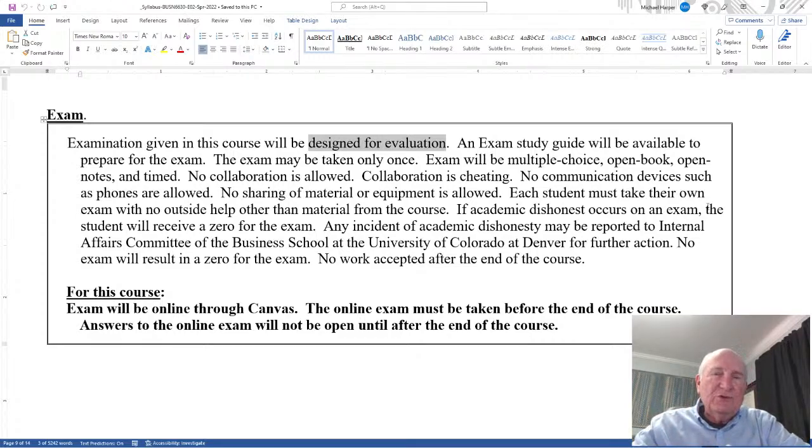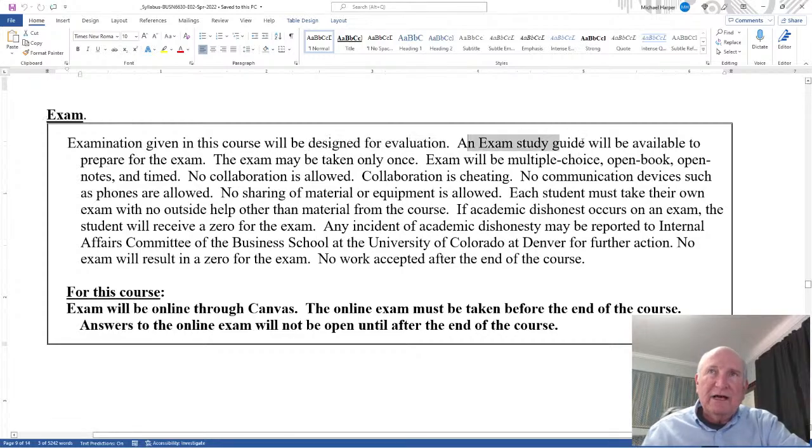I will give you a study guide. I'll say, here are the questions I'm going to be asking you. Here's the area. Here's what I'm not going to ask you. Come in prepared. It's online. It's open book, open notes. It's timed. And it'll be all multiple choice. And so I'm just going to focus on validating that you do know this material, you can understand the question, go find the answers, and so this is all going to be online.